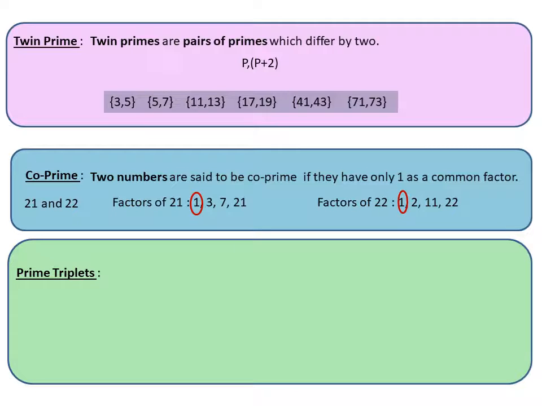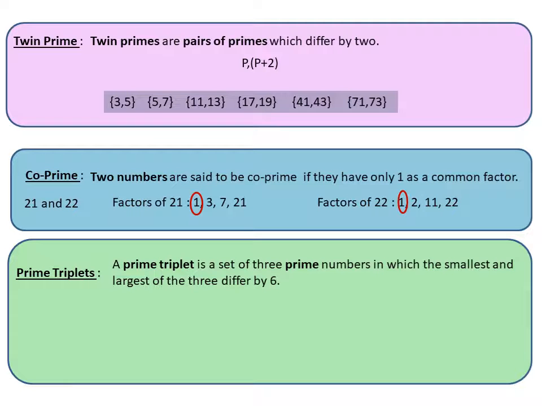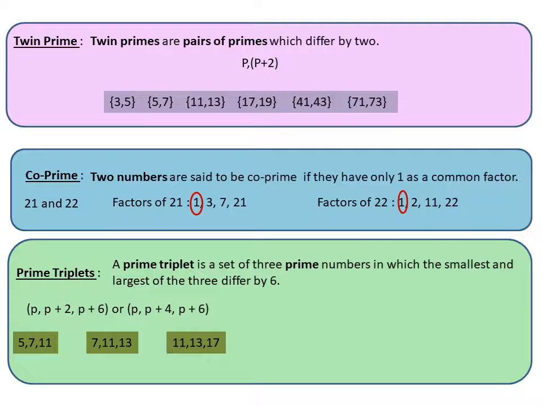Then prime triplets. It is a set of 3 prime numbers in such a way that the smallest and largest prime numbers differ by 6, in such a way that p, p plus 2, p plus 6 or p, p plus 4, p plus 6. So 5, 7, 11. It is an example of p plus 2 and p plus 6. 5 plus 2 and 5 plus 6. 7 plus 2, no. 7 plus 4, 11, and 7 plus 6, 13. Then 11, 13, 17. 11 plus 2 and 11 plus 6.